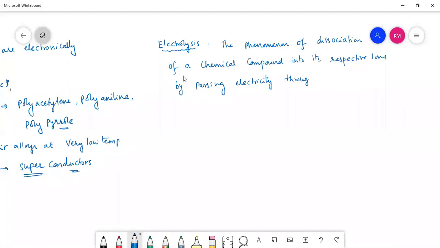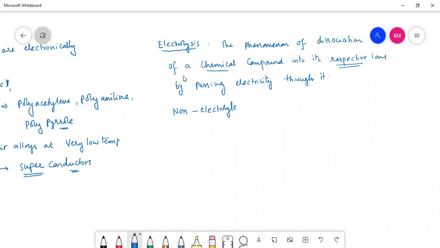If you dissociate a chemical compound into its respective ions by passing electricity through it, that phenomenon is called electrolysis, right? And in that, we have different terms.